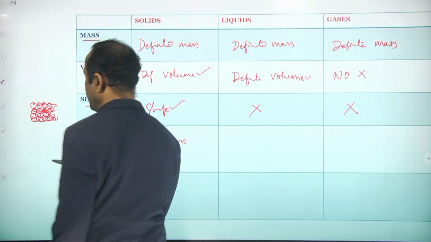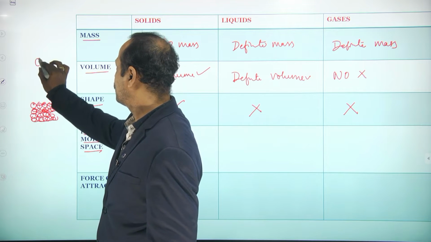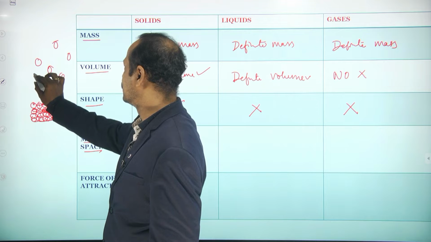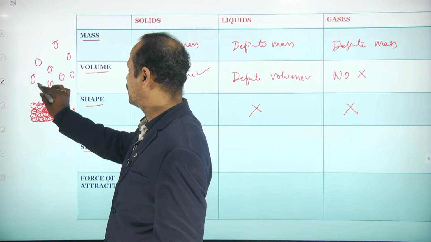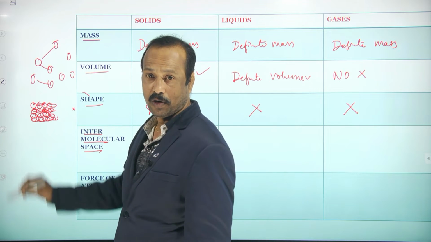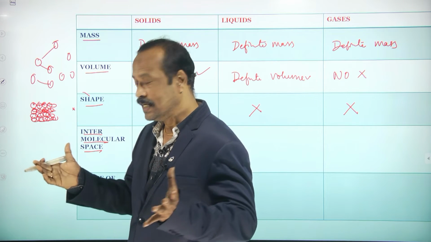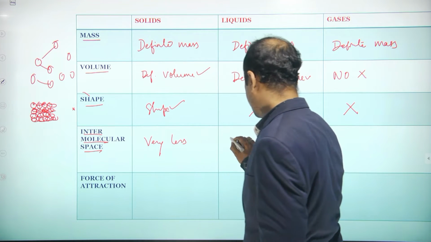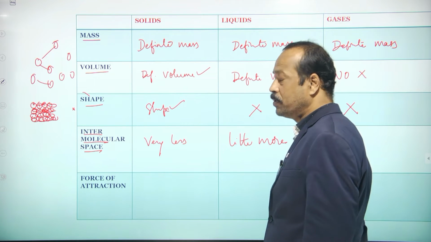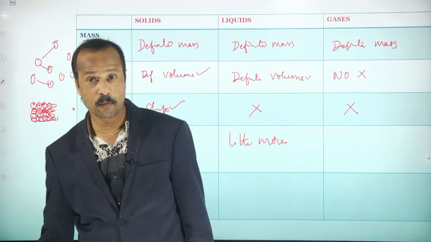But in the liquid, what happens? Liquids will be like this: here one molecule, here one molecule, here one molecule, like this. Now you see the intermolecular distance, the distance between two particles, is a little more.